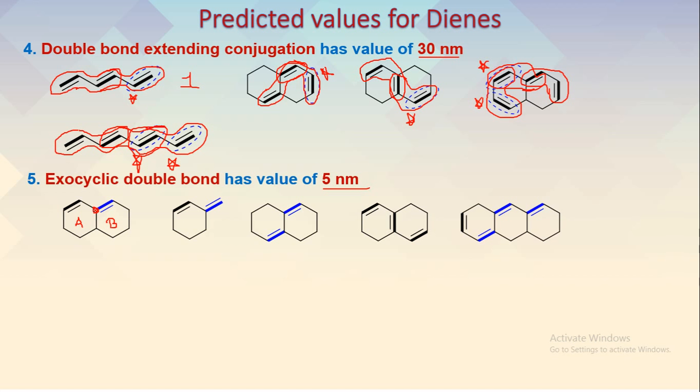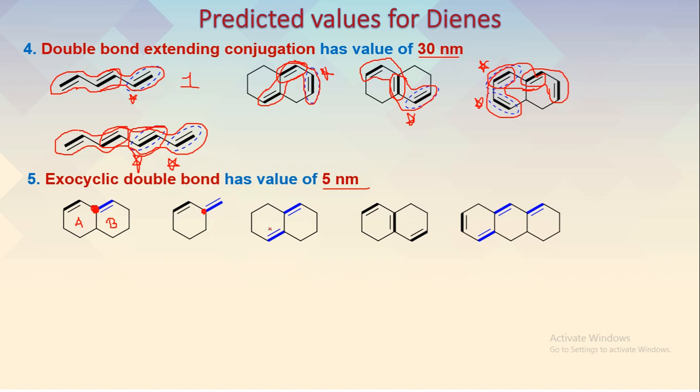The simple trick to identify the exocyclic double bond is that one carbon of such a double bond will be a part of ring A, whereas the other carbon atom will be a part of another ring. It will not be a part of ring A. Usually we have to indicate the exocyclic double bond like this in the structure whenever we are solving. You can see another example. This is the exocyclic double bond. Here one carbon is a part of the ring and the other carbon is not part of this ring system. That is how we can easily identify the exocyclic double bond.